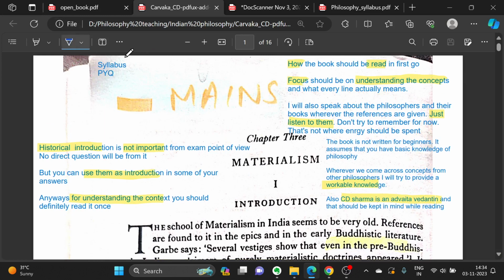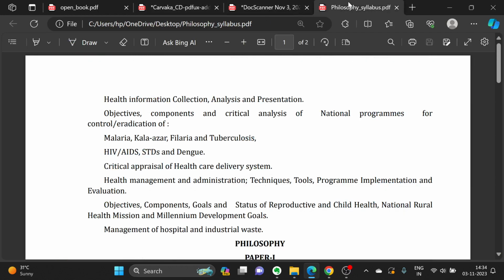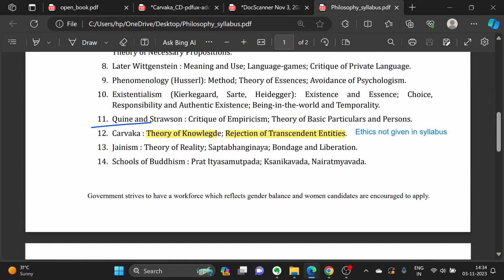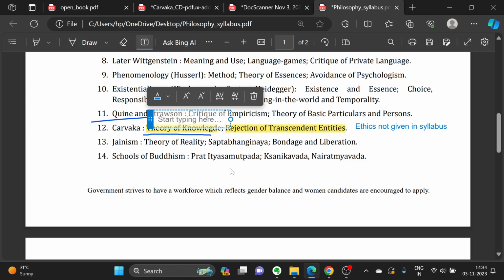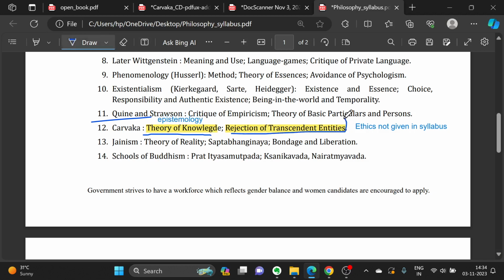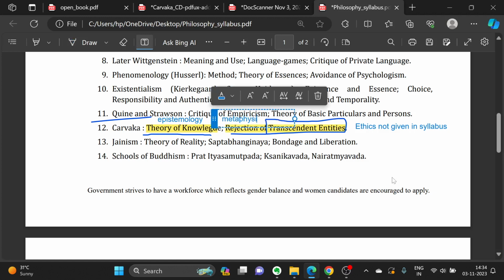Okay, so I've already told you that I will be sticking very clearly to the syllabus and the PYQs. If we look at the syllabus for Charvak, it says that we need to know about the theory of knowledge. And as we have seen in the last lecture, theory of knowledge is nothing else but epistemology. And we need to know the rejection of transcendent entities. What these transcendent entities mean, I will come to when we read the chapter. But what this really means is the metaphysics of the Charvak school. So these are the two things which we need to learn.